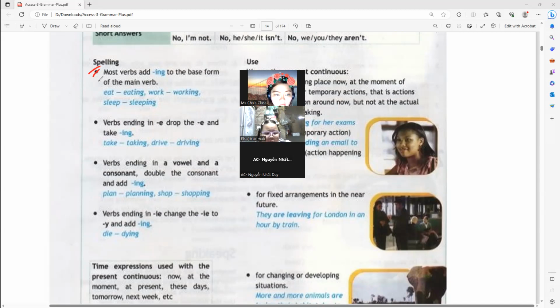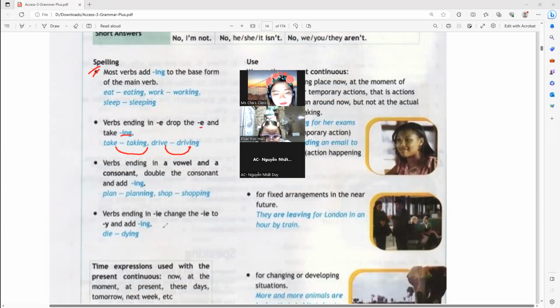How about the last one? Verbs ending in e drop the e and add ing: take, taking, drive, driving. Verbs ending in a vowel and a consonant double the consonant and add ing: plan, planning, shop, shopping.